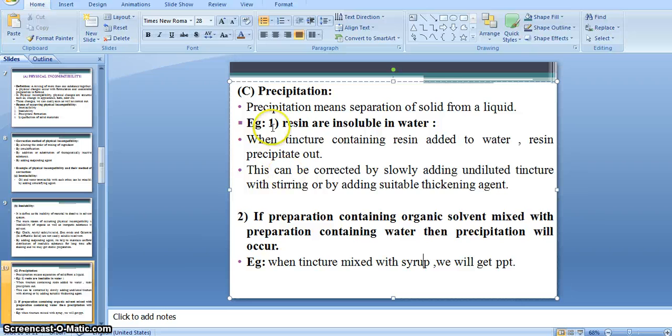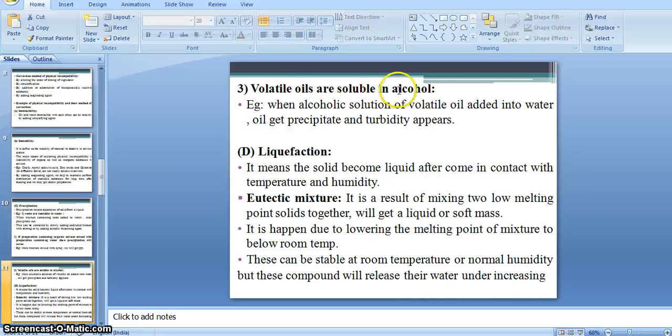There are some points by which we can notice this reaction: precipitation, effervescence, decomposition or color changes, right?